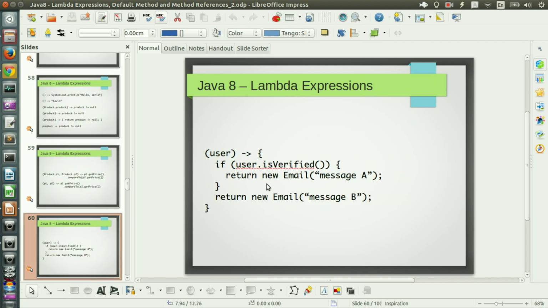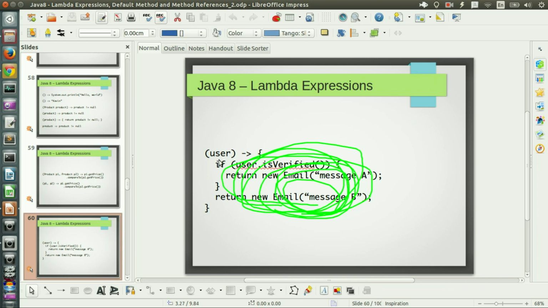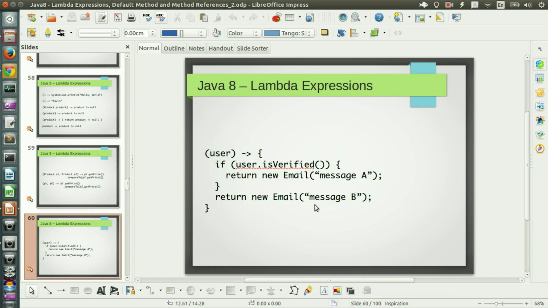Okay, simple. Final example: if the lambda body contains several lines of statements, then you need to put curly braces inside the curly brace. These curly braces are just the same as normal Java code. You have to put semicolon and return keyword. It's just the same as a normal method body in Java. It takes only one parameter there. Yeah, nothing so special. Alright, now I'll demonstrate. I'll give you more examples.